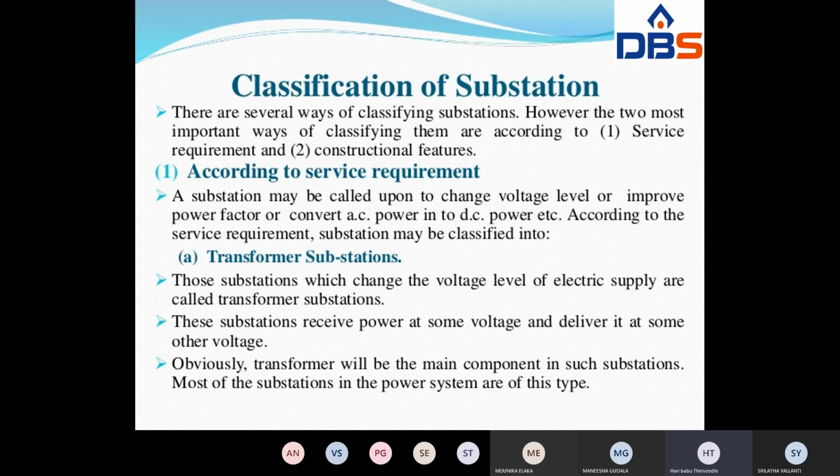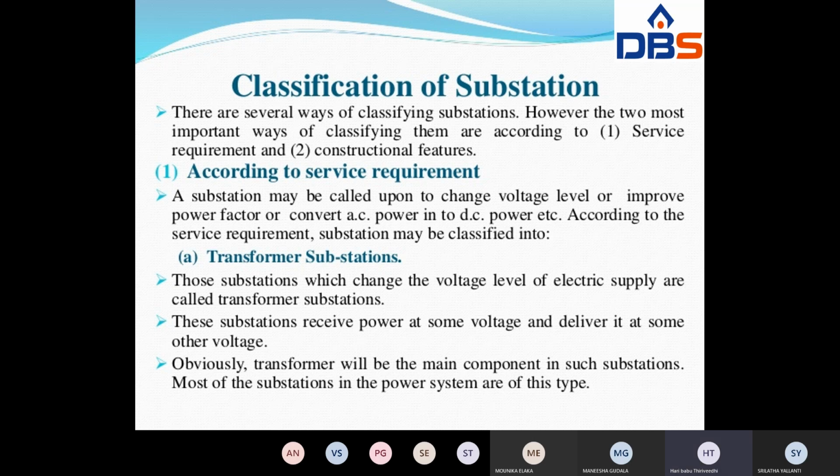First one, according to service requirement. A substation may be called upon to change the voltage level, for example from 66 kV to 33 kV, higher voltage to lower voltage, and also to improve the power factor and also convert AC power into DC power. Where we convert AC power into DC power, it may be utilized, for example, in small cottage industries.